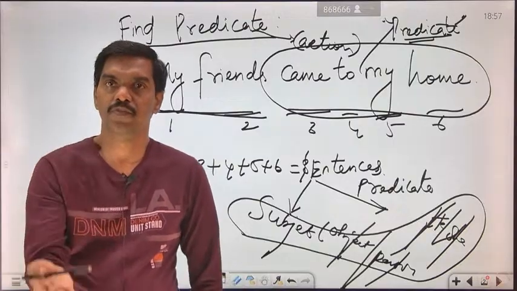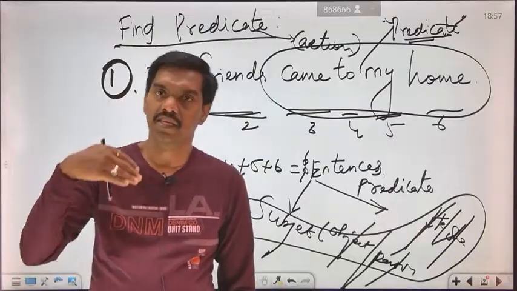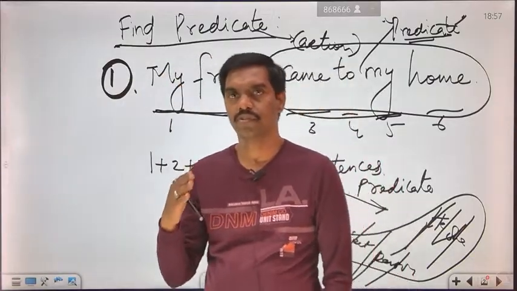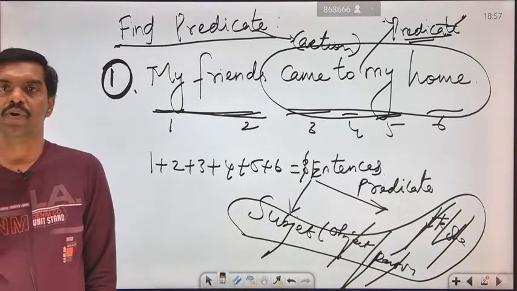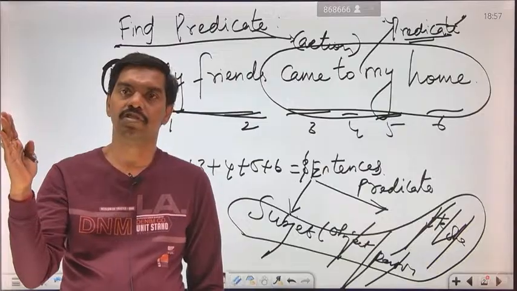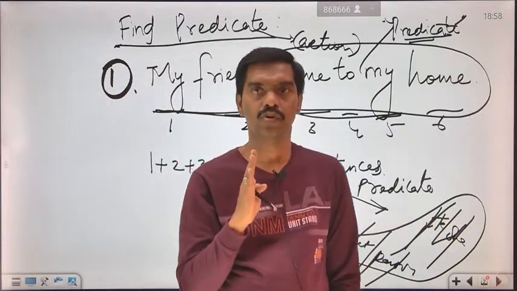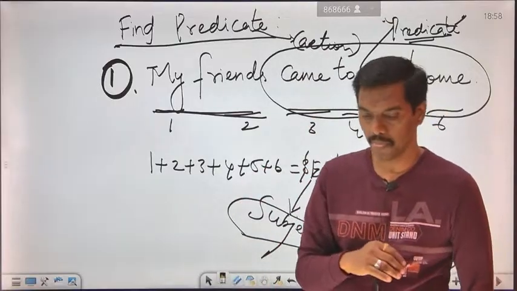Already my friends came to my house. He or she visited, and then they went back to their own home. So it is said: my friends came to my house. Came to my house is represented in terms of the predicate. Now I think it is clear to you how to identify the predicate apart from the subject.